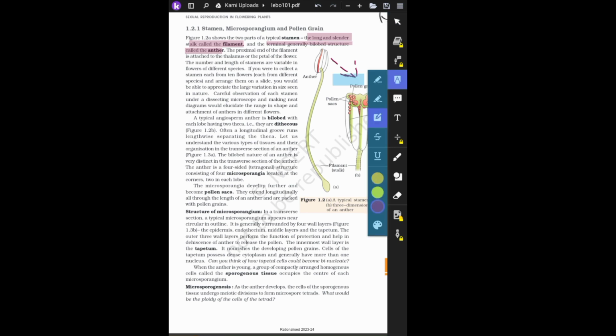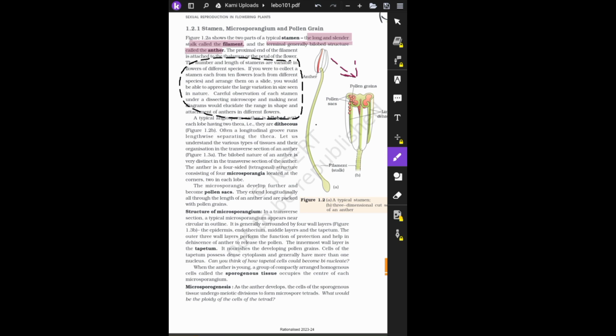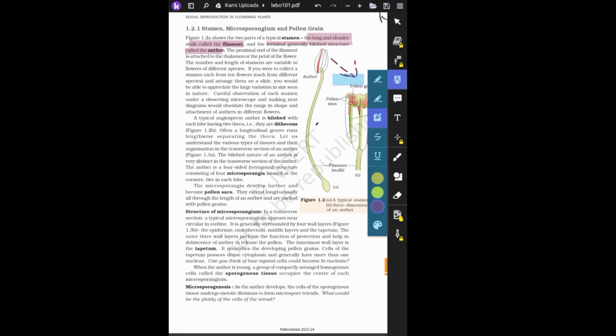Directly we can skip these parts as they are not that important for us. We can only understand from this that the filament length is not constant in every plant. It varies in its length and its shape. So let's go to the next para.